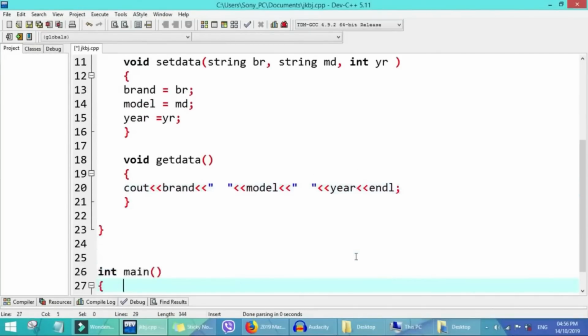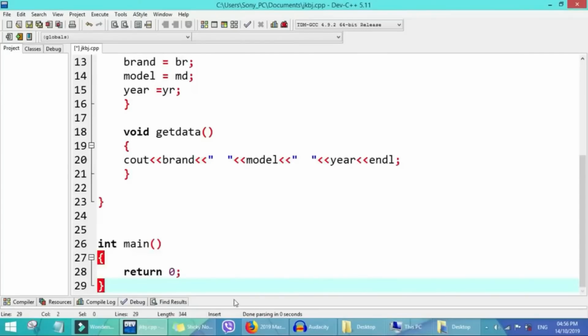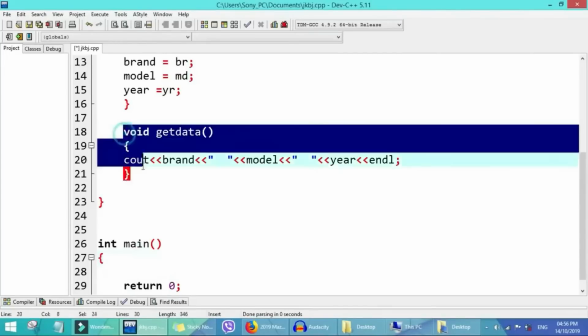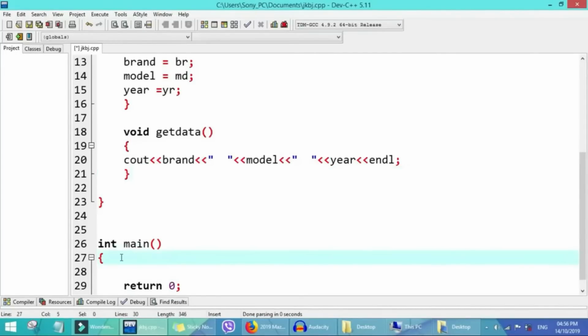So now we create our first object. We call the data, we call this function for us. We write the name of the class first, car, then our object we'll call element 1.